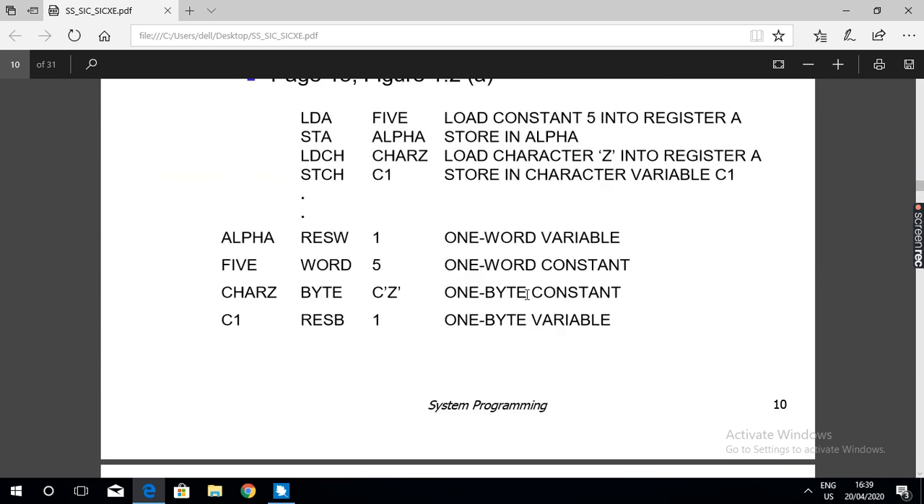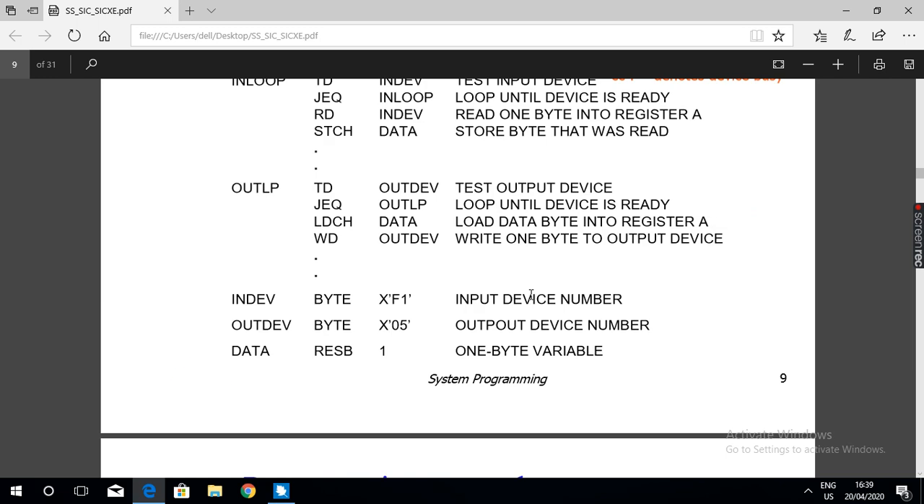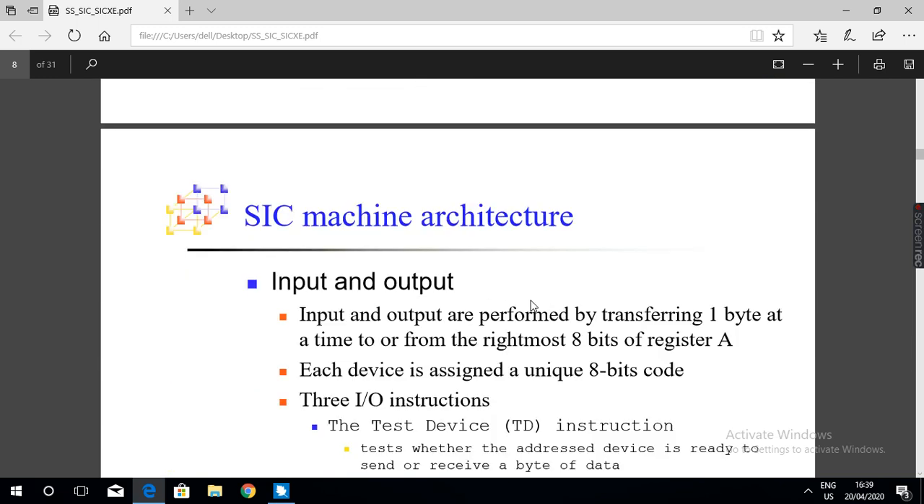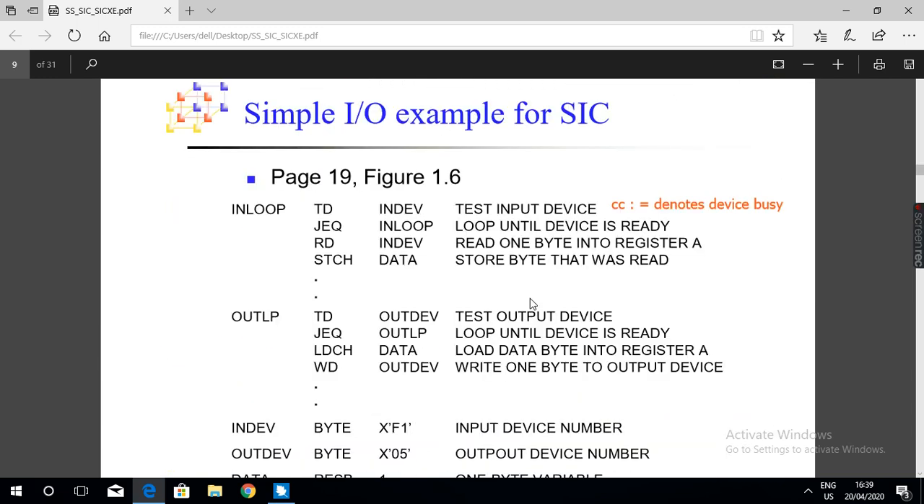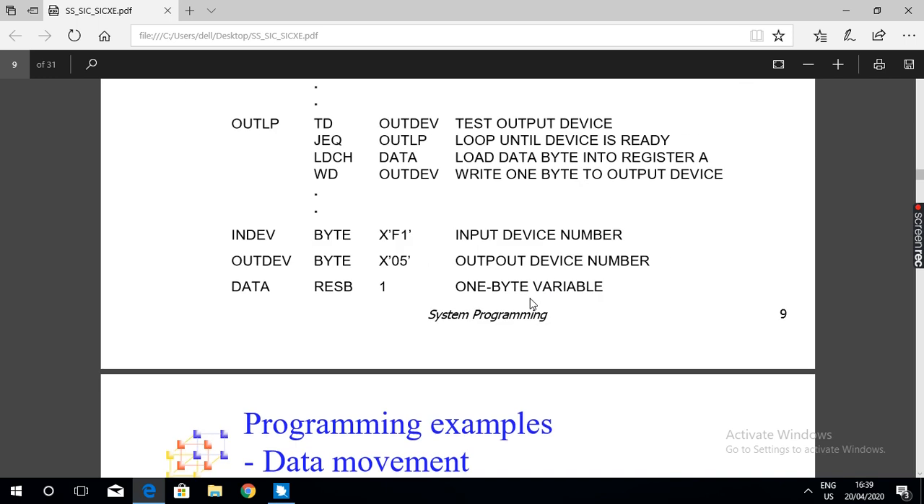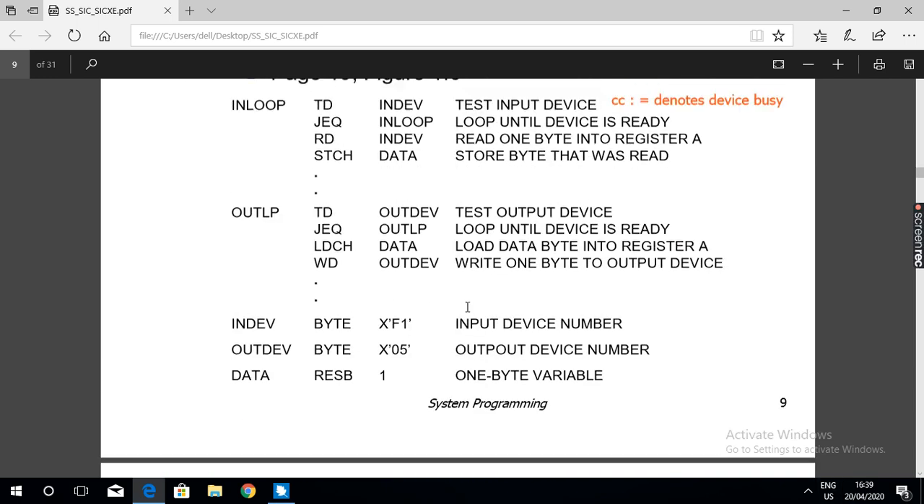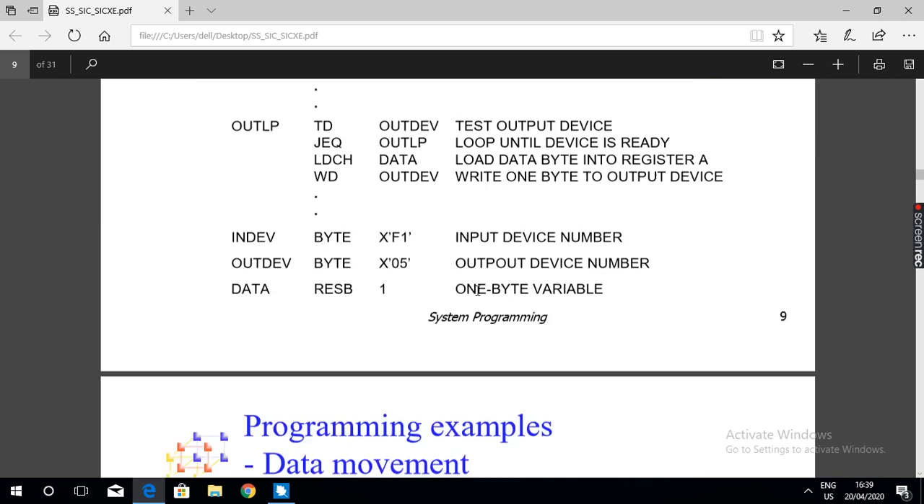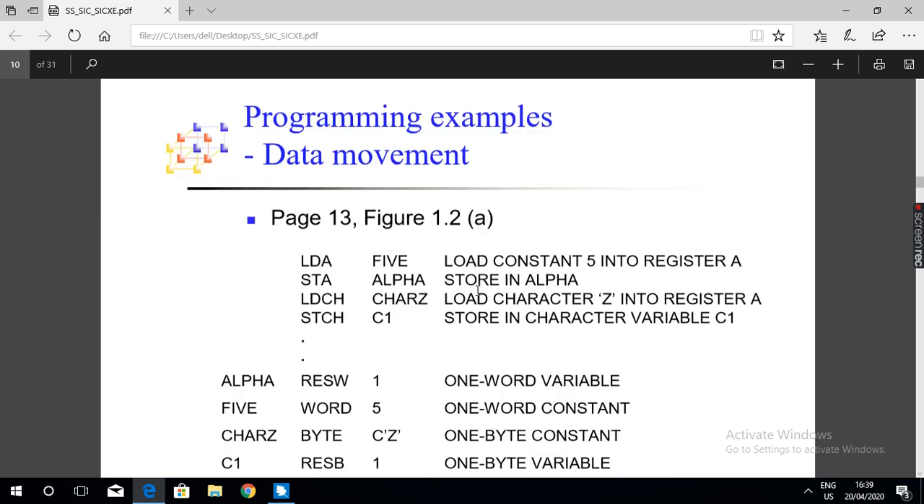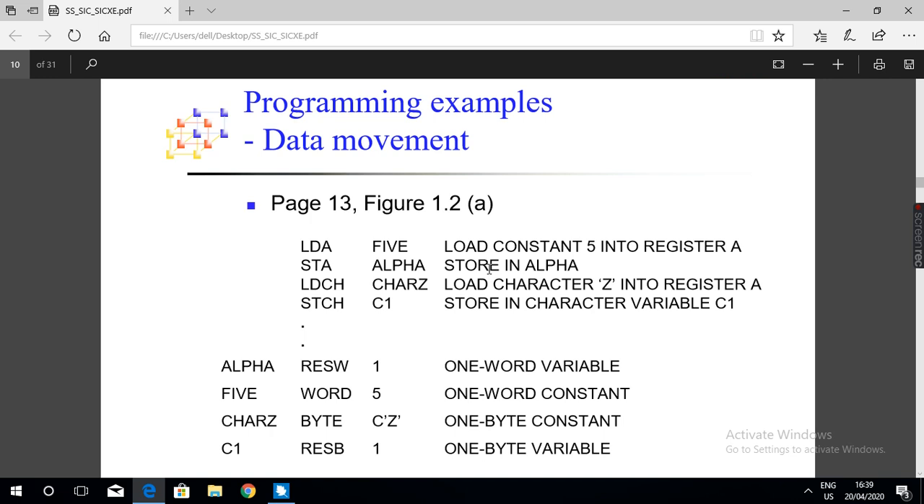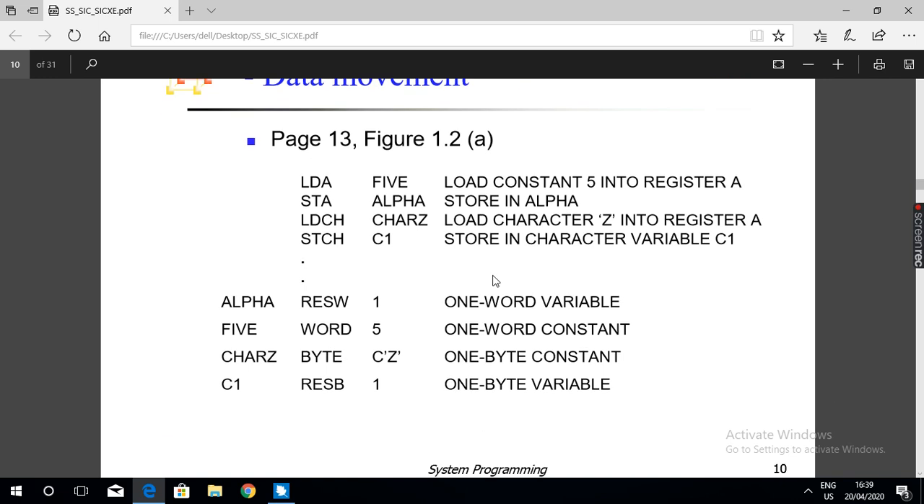Okay. So this example, you have seen this particular example. Then some more programming examples are there. Just see here how to define a character. You can observe here.